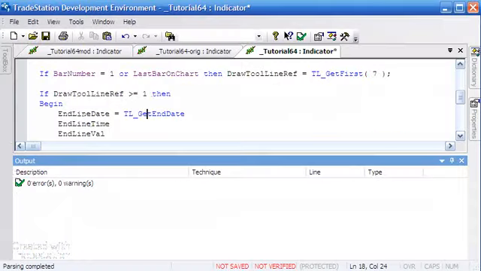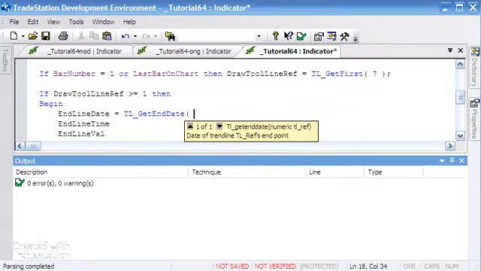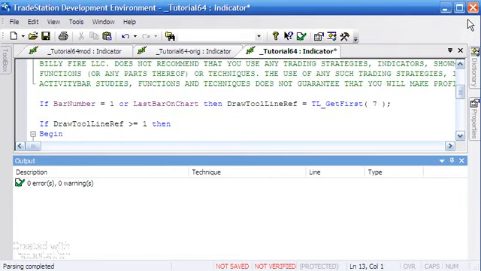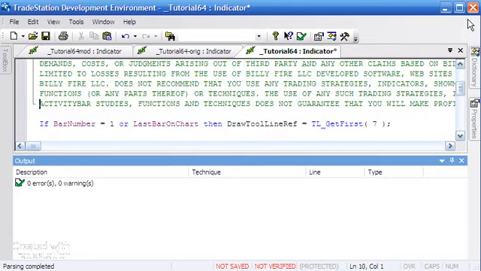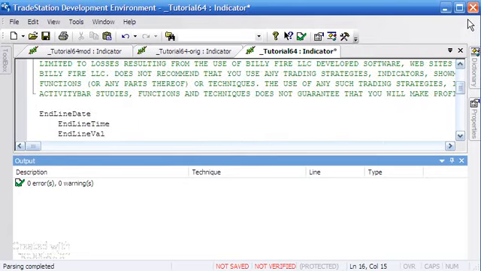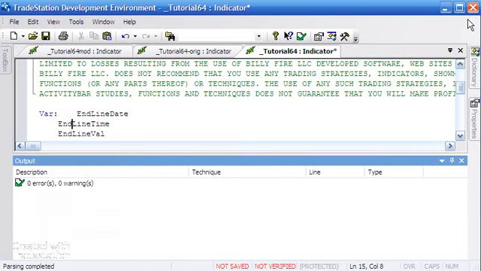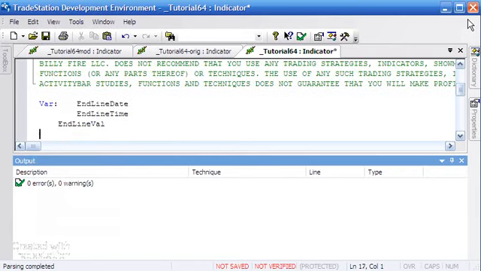We don't really need that for the moment, because we know that what we need to put between the brackets is the draw tool line ref. And what I'm going to do is create the variables that we need. I've already copied those into memory, so I'm just going to create these while we're about it, and I'm going to set them all initially as 0.